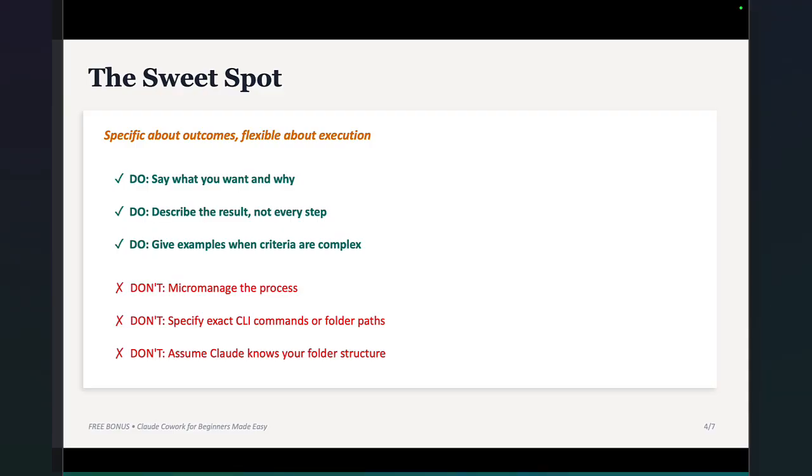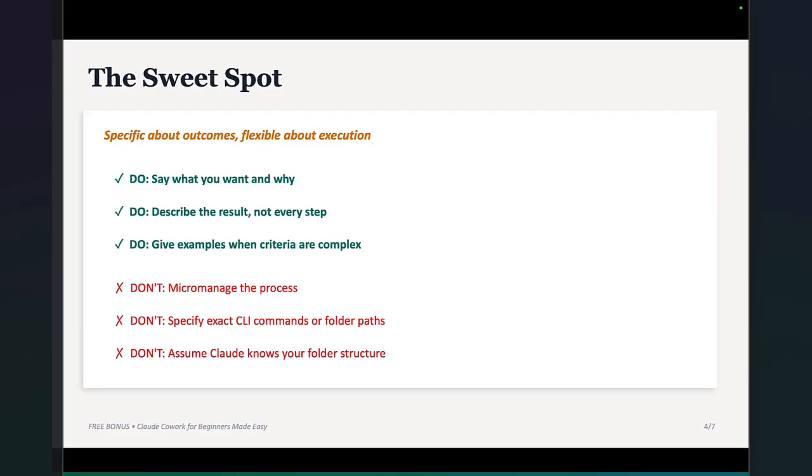Yeah, like what's the point? I mean, you want to win time, right? That's why you're using Cowork. Don't specify exactly maybe commands for the command line interface if you're more in programming tasks, or folder paths, right? Like you don't need to do that. You don't need to tell it where the files are because chances are if you have put all of them in the project directory, it will recognize where things are.